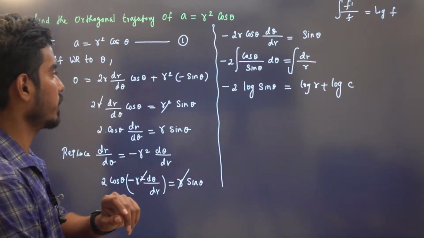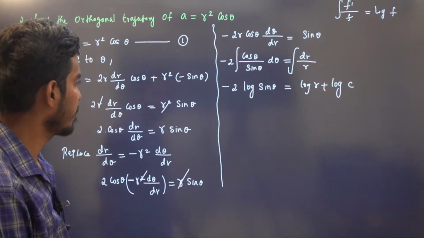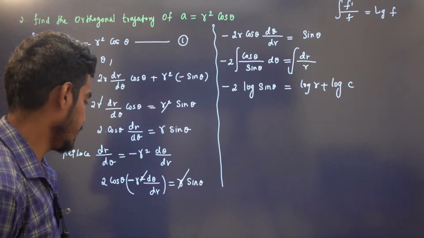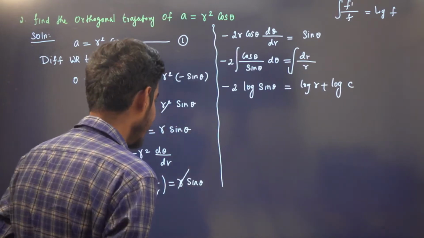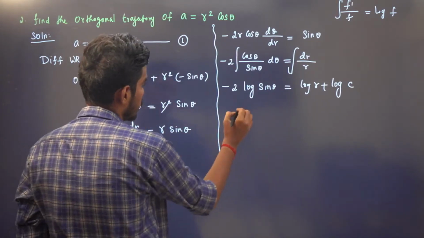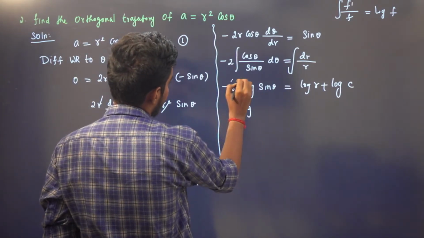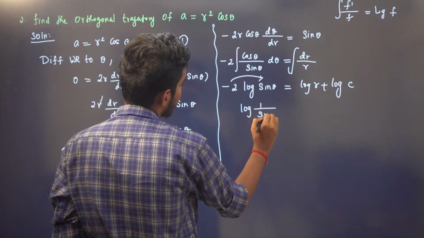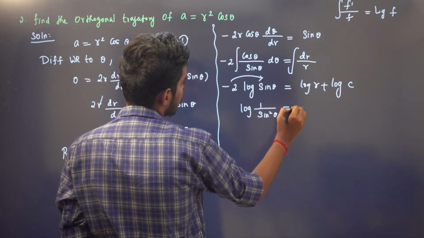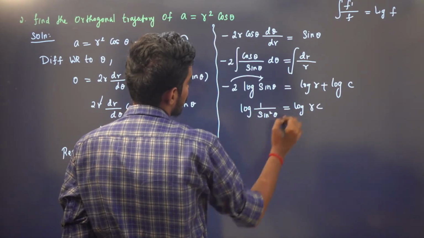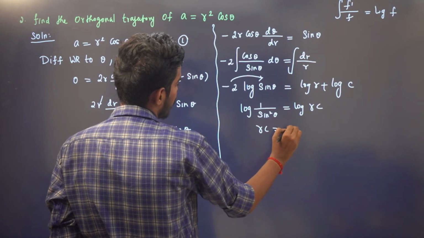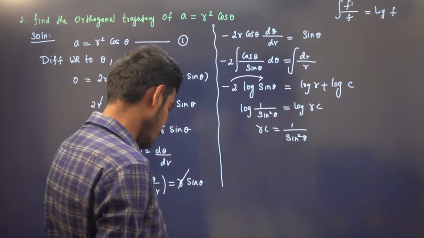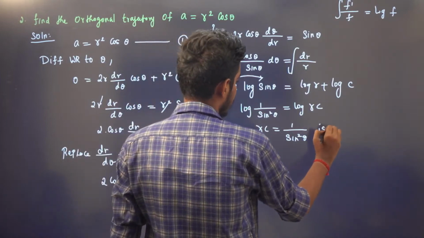I can take this minus 2 as a power, so we will have sin power minus 2 theta, which is 1 by sin square theta. This is log rc. So rc is equal to 1 by sin square theta, the required orthogonal trajectory.